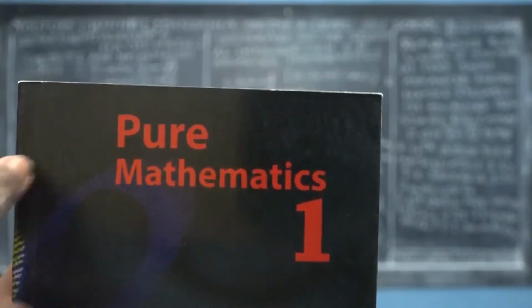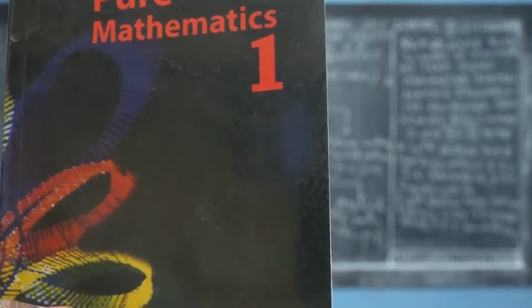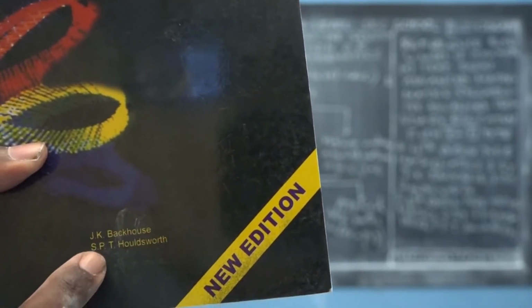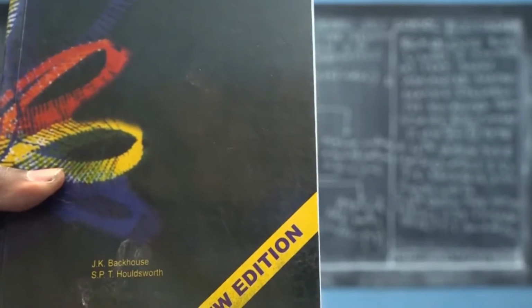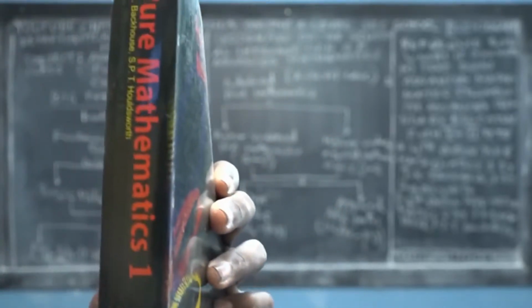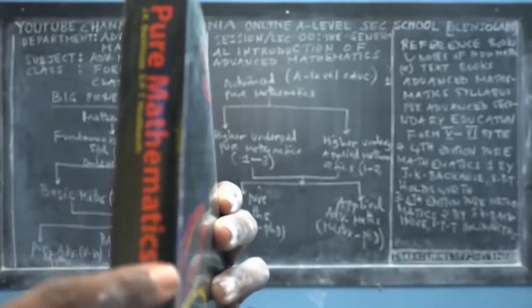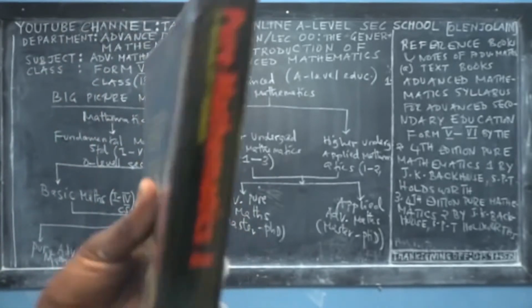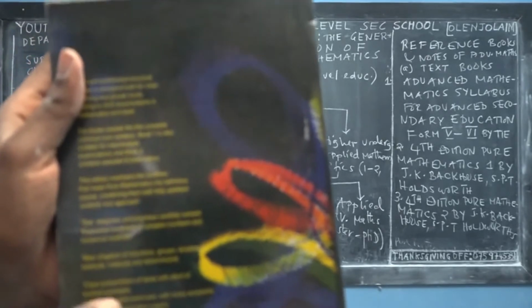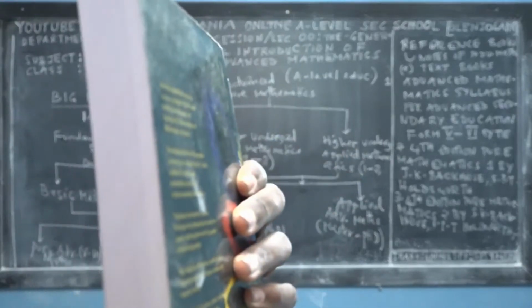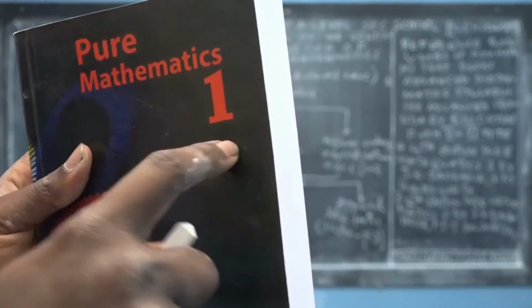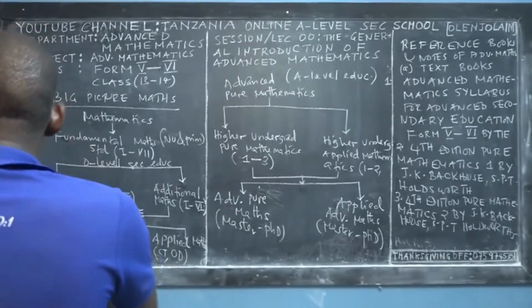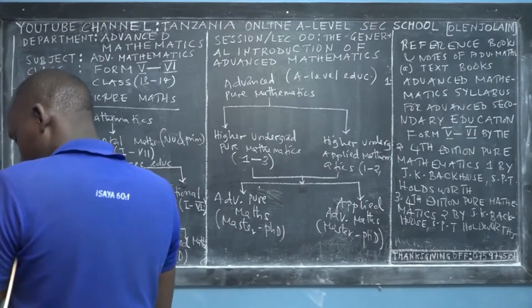This is Pure Mathematics 1. This is the new edition, by the author J.K. Backhouse and S.P.T. Holdsworth. And this is the back view of the book, in case you want to find it in local shops or at your schools. Pure Mathematics 2 is also the same size and has the same authors. So make sure that you have both of these books for reference.